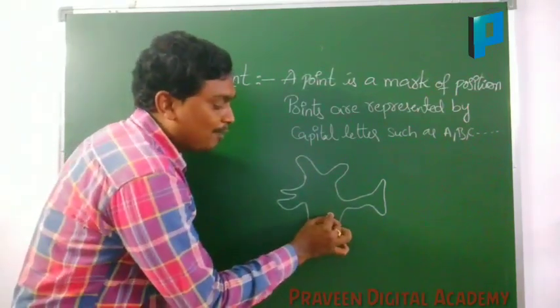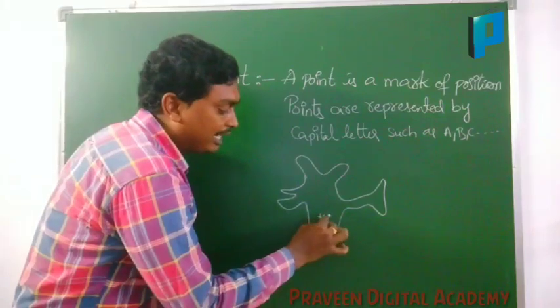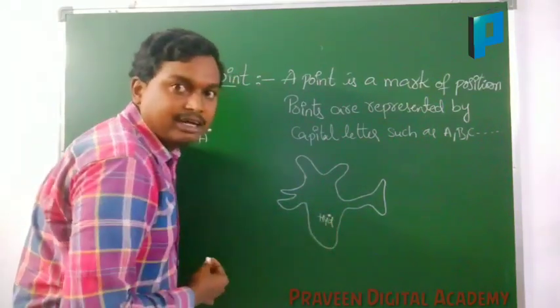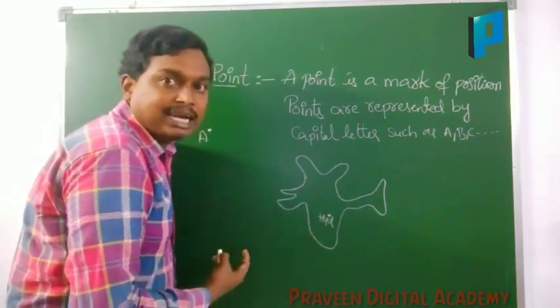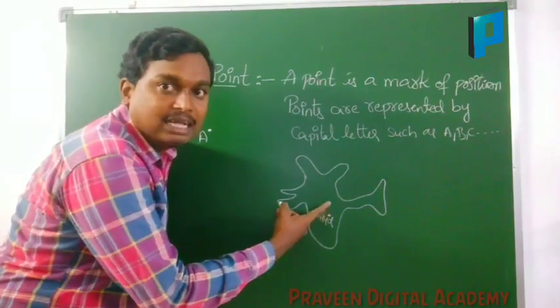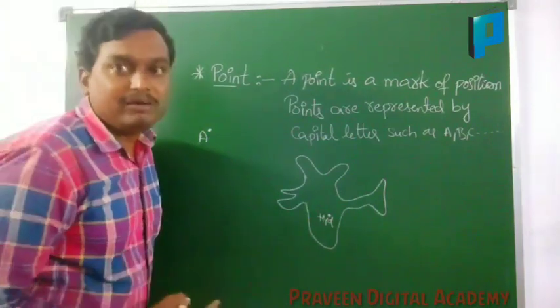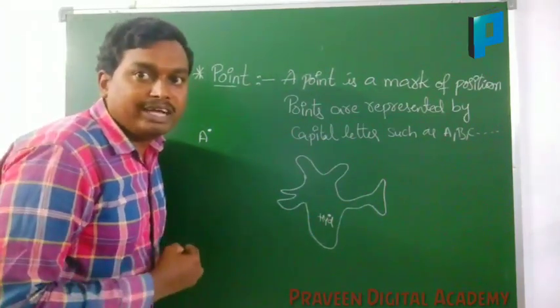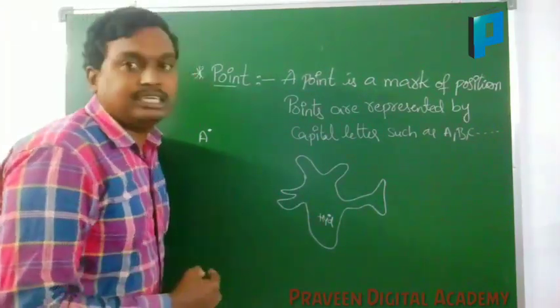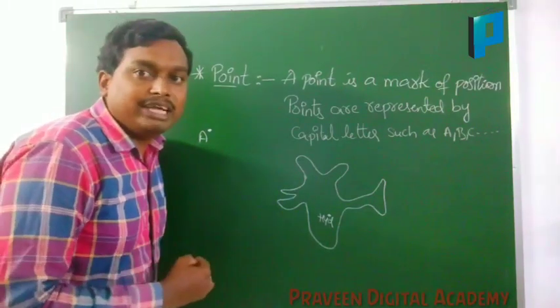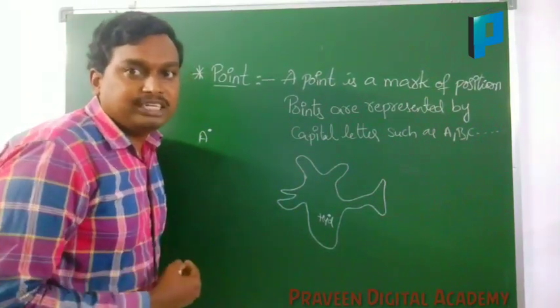We will keep a point on the map and write Hyderabad there. So we can understand that the position of Hyderabad is denoted by a dot. Simply, we can say that a point always marks the position.